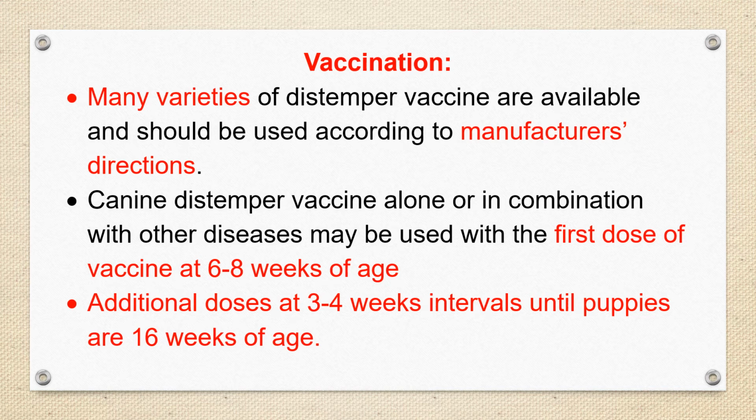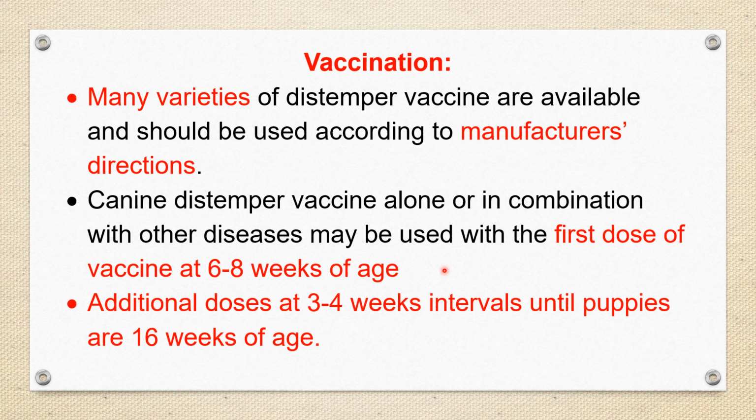Friends, vaccination is a very important tool for the prevention of canine distemper in dogs. Many varieties of distemper vaccine are available along with other vaccines and should be used according to the manufacturer's direction, because there are many vaccines. So the manufacturer's direction must be strictly followed. Canine distemper vaccine either alone or in combination with other disease vaccines may be used.